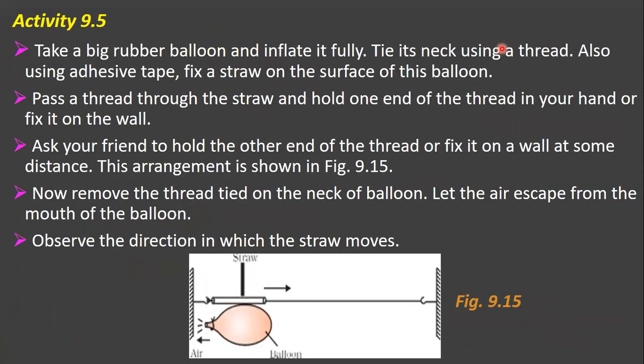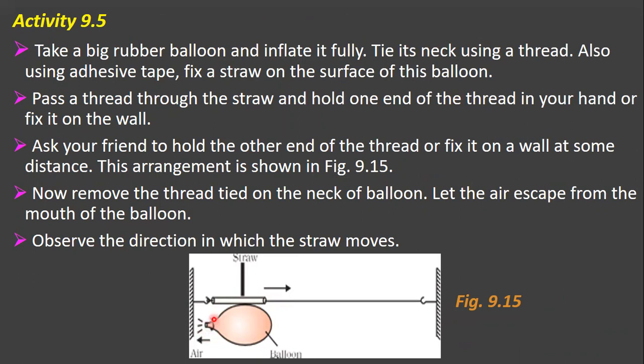First activity, children. In this activity you have to take a rubber balloon and inflate it fully, as shown in the figure here. Now tie its neck with a thread, or also using adhesive tape. And you have to fix a straw here, on the surface of this balloon.